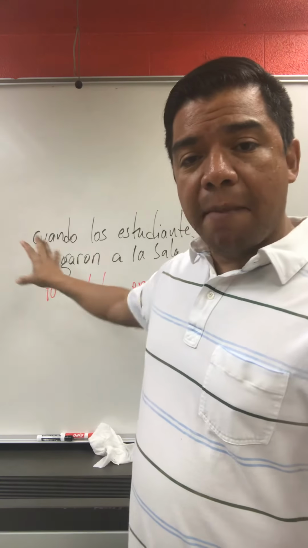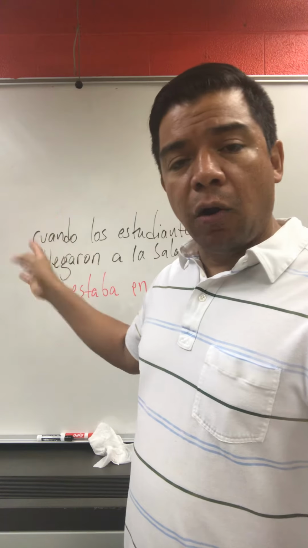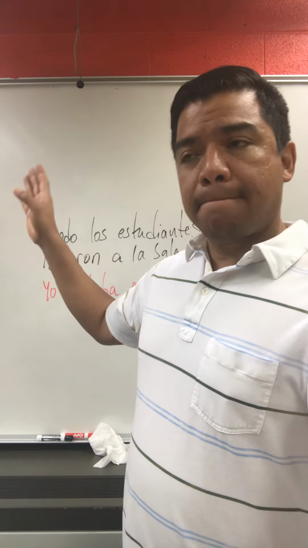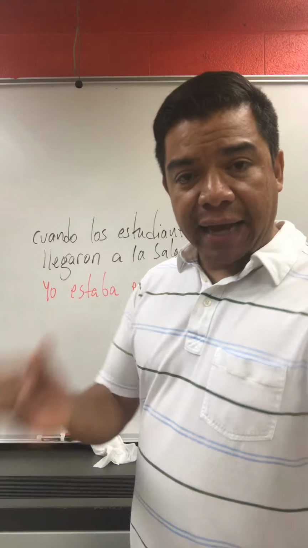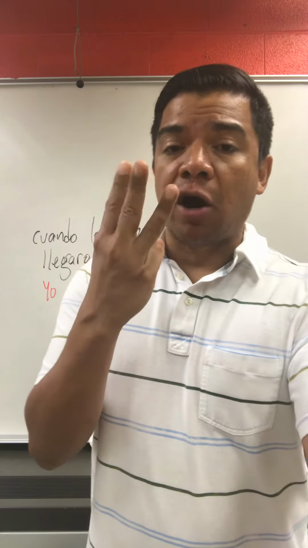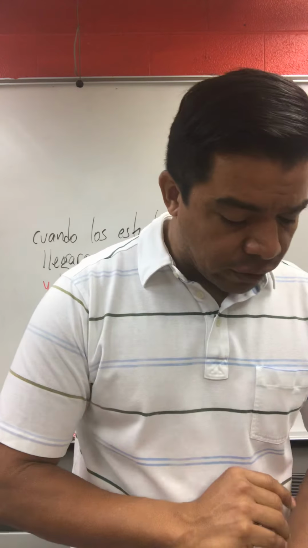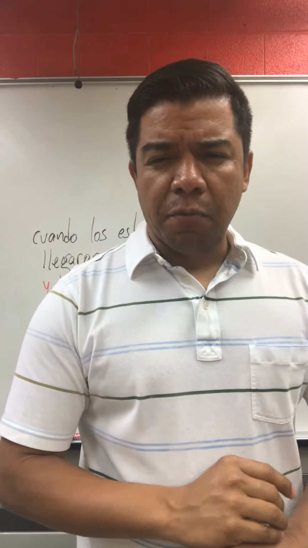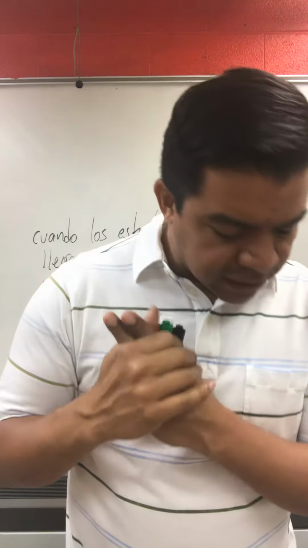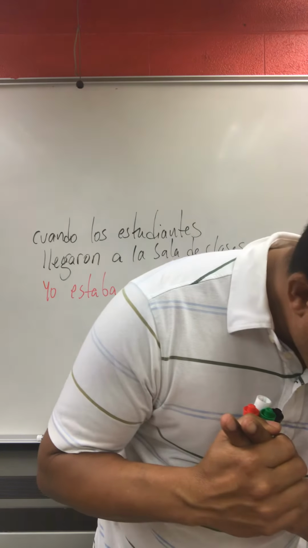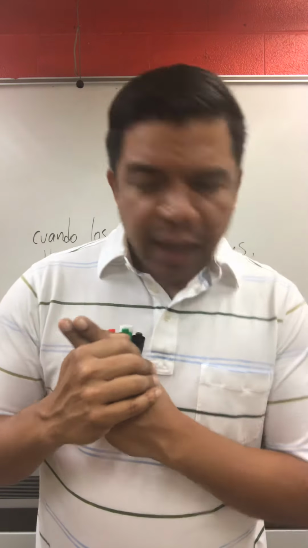A good thing to remember is that in the imperfect, pretty much all verbs, regular and irregular, have the same endings, except only three verbs are irregular, and you have them written down in your notebook. If I remember well, they're the verb ir, the verb ser, and I don't remember the third verb.